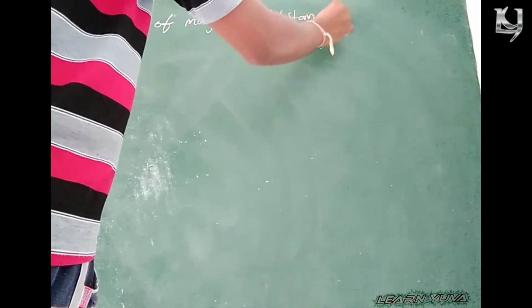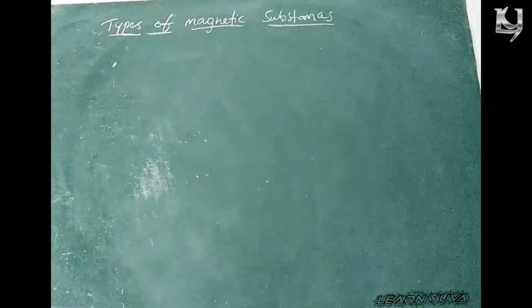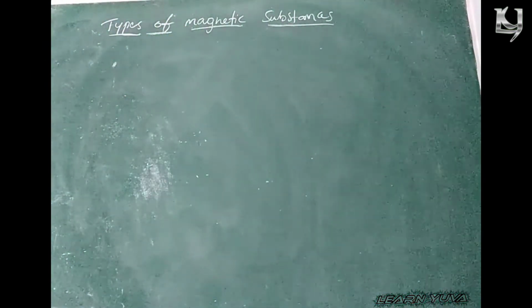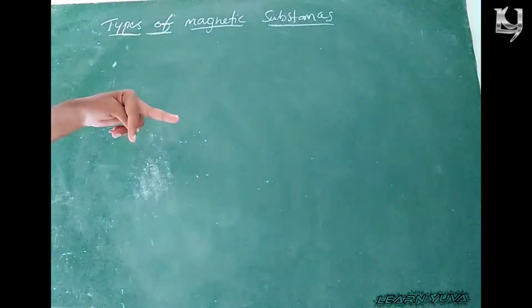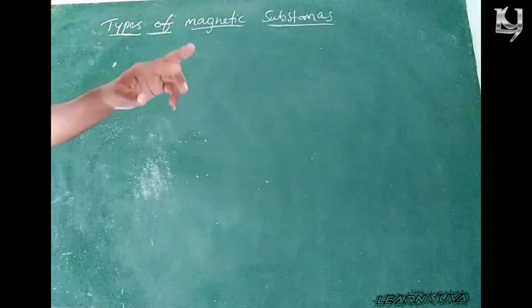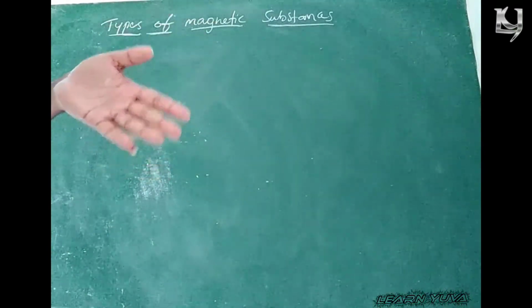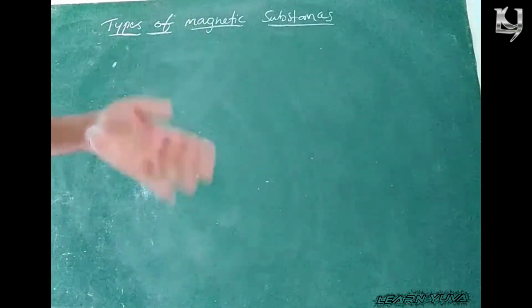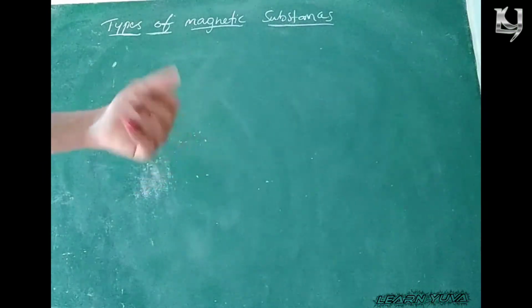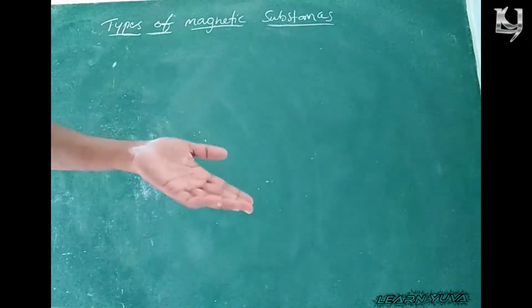Types of magnetic substances. Classification of materials is of two types: magnetic materials and non-magnetic materials. Magnetic materials are the materials which are attracted to magnets, which attract other magnetic materials or other magnets.